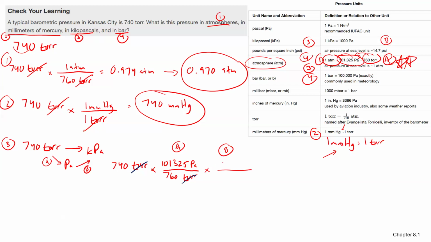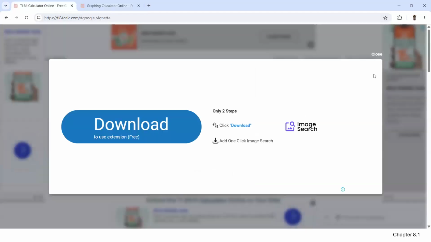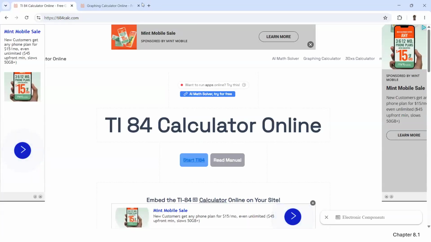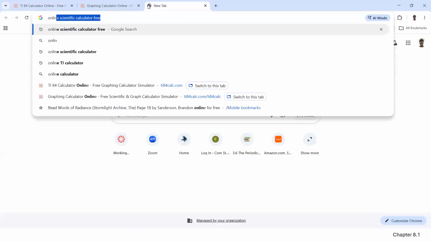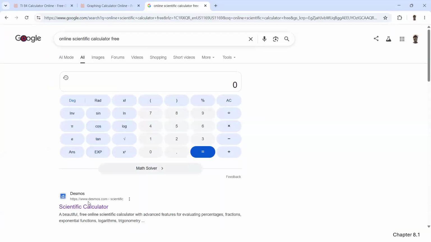Here we see that 1 kilopascal equals 1,000 pascals. Now let's cancel out what cancels out. Pascals and pascals. Now we're left with kPa, which is exactly what we want: lowercase k, capital P, lowercase a. So let's do the math now. Let's use this online scientific calculator.